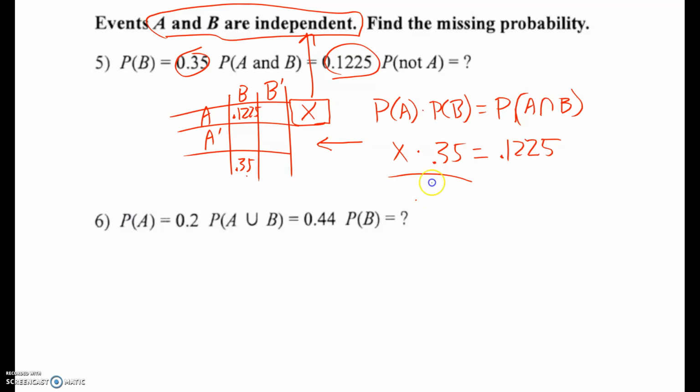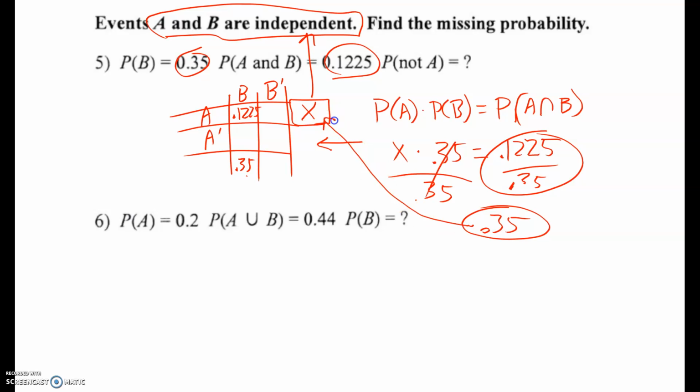With a little bit of algebra, 0.1225 divided by 0.35 equals 0.35, and so that is X. Therefore, the complement of X is 1 minus that, or 0.65, so that's my answer.